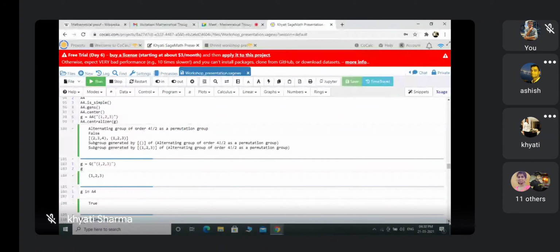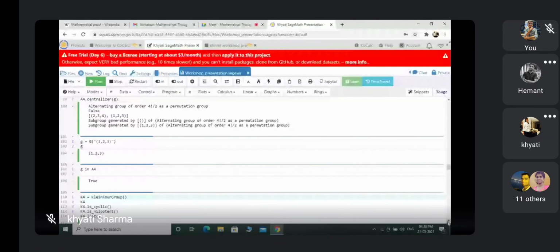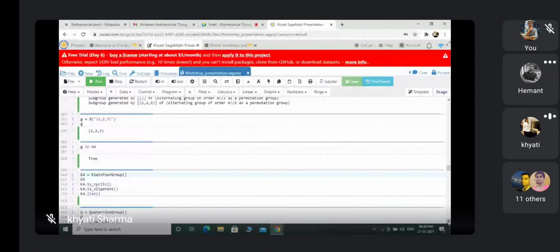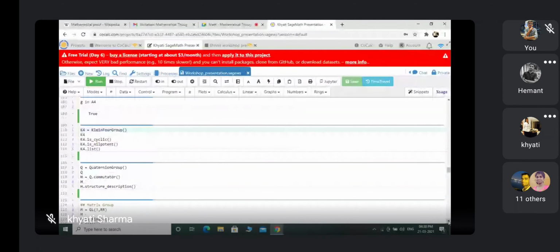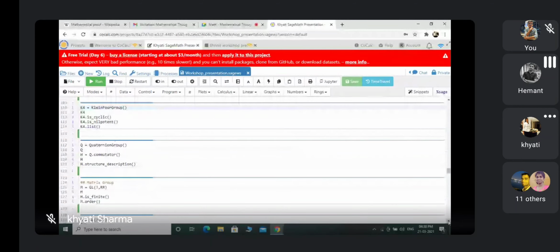Okay. So now I am defining my next. What is the command for conjugacy classes of an element? I will show you conjugacy classes also. Just give me a little time. I am going there after defining my group.